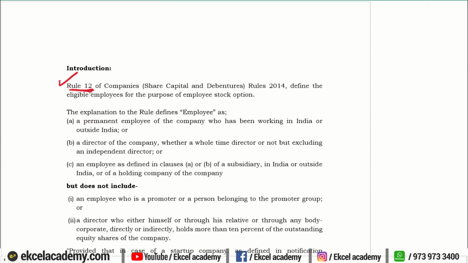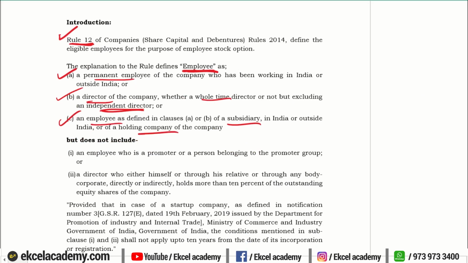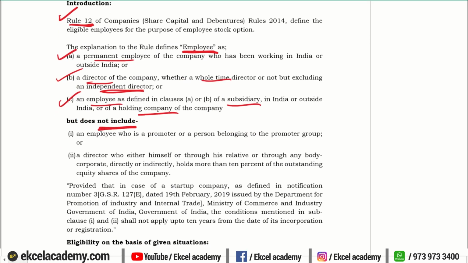So here we will be quoting Rule 2. Under that, what is the definition of an employee? Who are all covered? That is the permanent employee, whether in India or outside, the director of the company, the whole-time director, but the independent director is completely excluded, and an employee of the subsidiary or holding company will also come under the purview of an employee. They have given exclusions also that you should see.